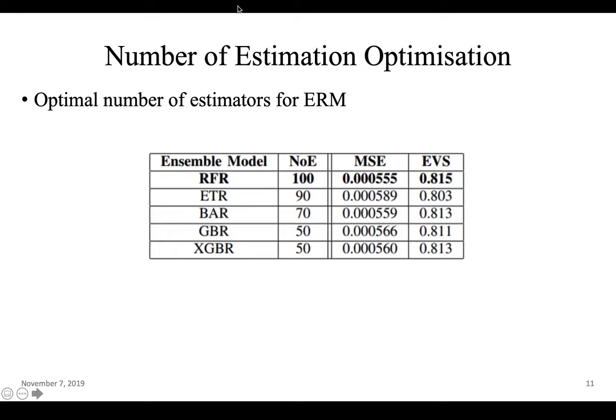This same process was actually performed for all the other ensemble regression models used and is shown in the table. And it can be clearly observed that RFR with number of estimators as 100 performs better than the other models in the current scenario.